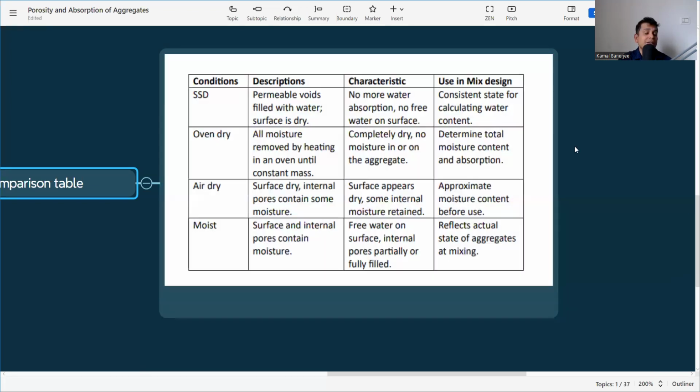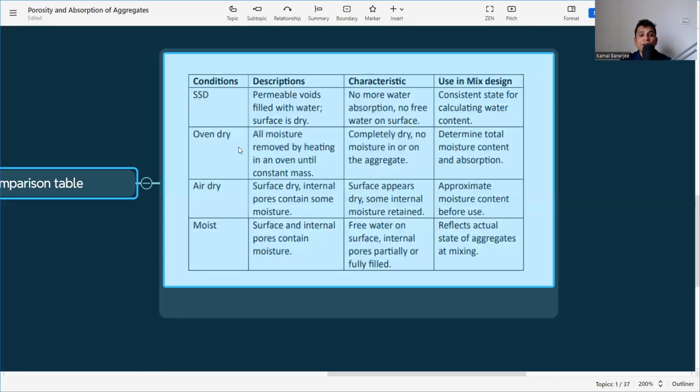So if we select our aggregates in SSD condition, that means we don't need to calculate the moisture content. But in reality, we are not getting the SSD condition. We are always getting the moist condition. That means the moisture content is there. That is why we need to calculate the moisture content.